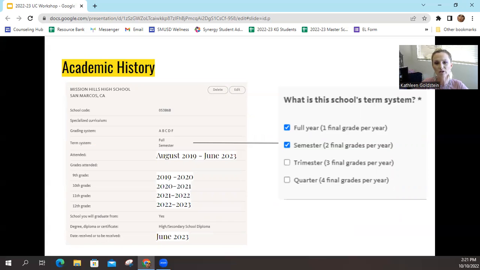Full year, that was the period we were in COVID, that was your 10th grade year, and then also semester, that was 9th grade, 11th grade, and 12th grade. For years attended, it's August 2019 to June 2023. And then also put down the exact dates for each year. 9th grade is 2019 to 2020 and so forth. For the receiving diploma, it will be June 2023.